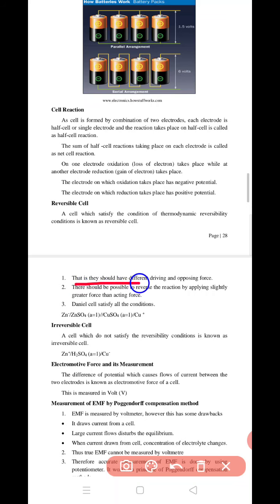The driving and opposing forces should be different, they should not be equal. For a reverse reaction, the driving force should be greater than the opposing force. Then in that condition the reaction will reverse. It should be possible to reverse the reaction by applying a slightly greater force than the acting force.